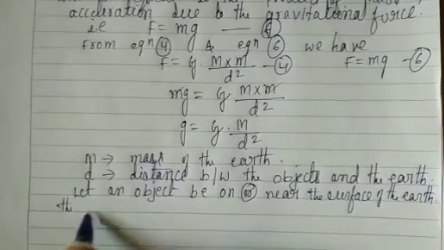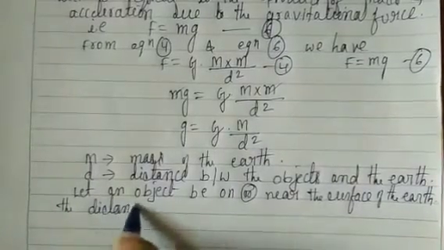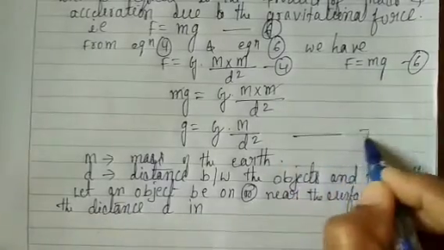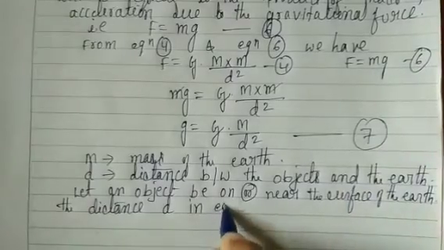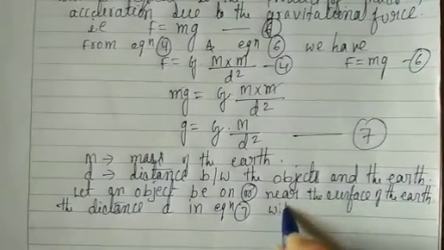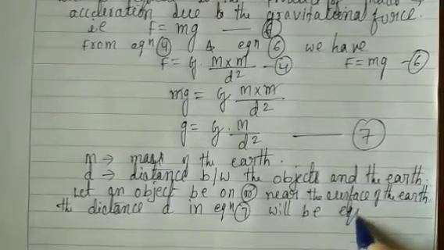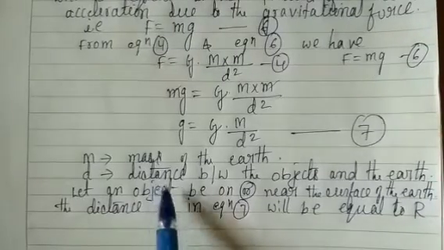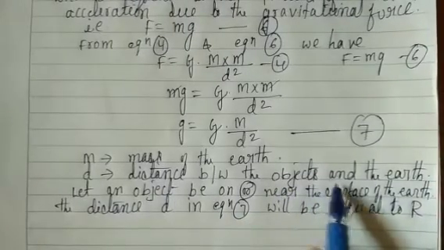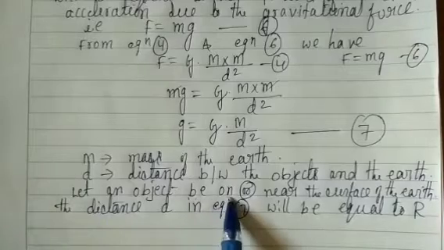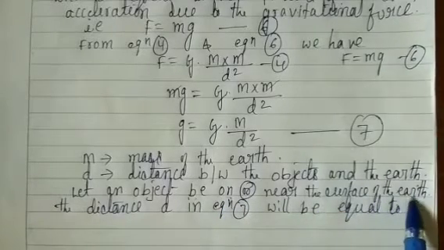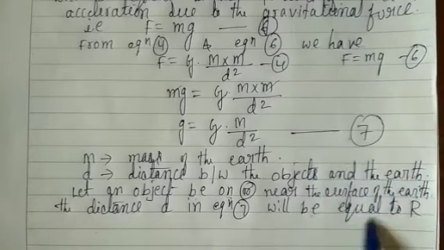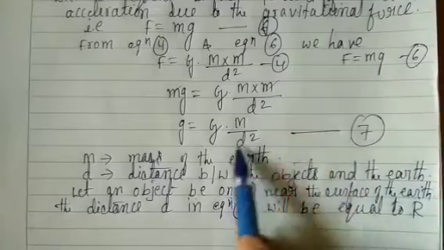Look at this, children. The distance d in equation 7 will be equal to R, which means the radius of the earth.